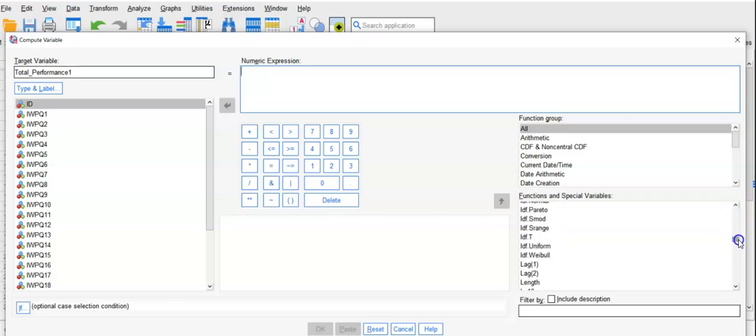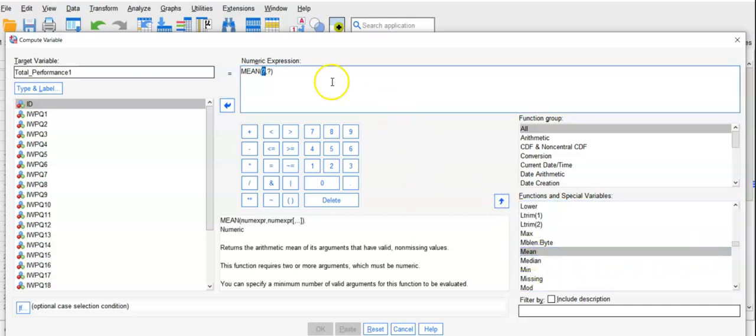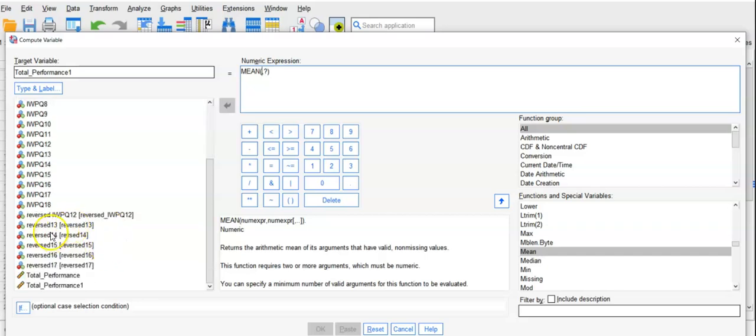So you will put the mean, okay, you put that, and then the same way you put everything that is there. Let's do just several things, I will show you. You put 1 2 3 4 5 6 7 8, and then until 11 12, and then until 18, this one.